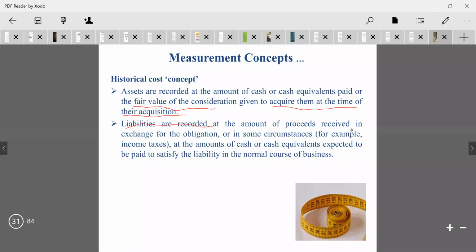of the proceeds received in the exchange of the obligation. The exchange of obligation, in a sense, for what purpose we have borrowed and how much has been given. On the basis of these, the obligation is considered. Or in the same circumstances, for example, income taxes are at the amount of cash or cash equivalent expected to be paid to satisfy the liability in the normal course of the business. In the normal course of business, in the sense of the present scenario, and with the changes of the